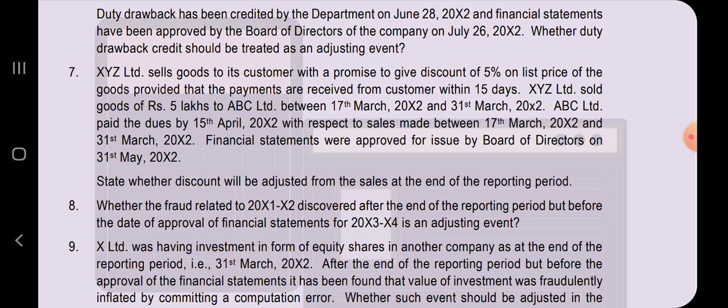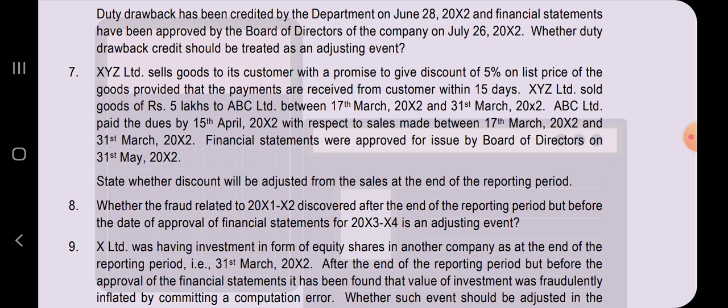It is like there is a condition that already exists on the date of the balance sheet, because the company already knew that it has to give a discount of 5% if a customer pays the amount of sales within 15 days. So there exists a condition, and after the reporting period the customer pays back. So the company has received the amount within 15 days. This provides additional support to the condition that existed on the date of the balance sheet. Therefore, this is an adjusting event. Hope you are clear with my explanation.